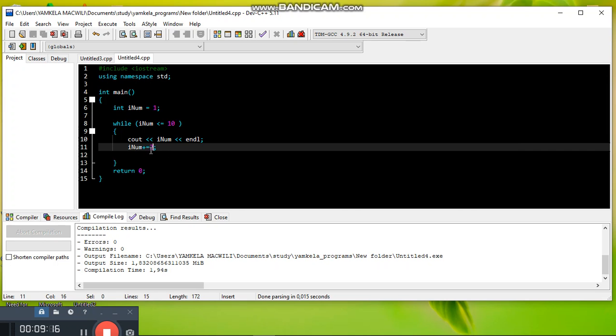From 1, you add 2, it will be 3. From 3, you add 2, it will be 5. From 5, you add 2, it will be 7. From 7, you add 2, it will be 9. From 9, you add 2, then that's 11, which makes the condition false, then it returns 0.